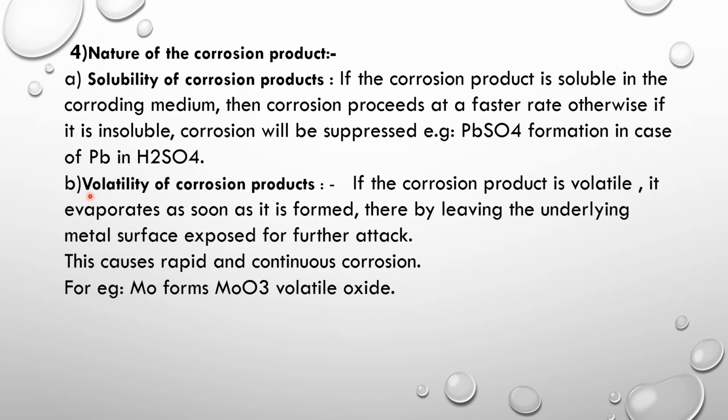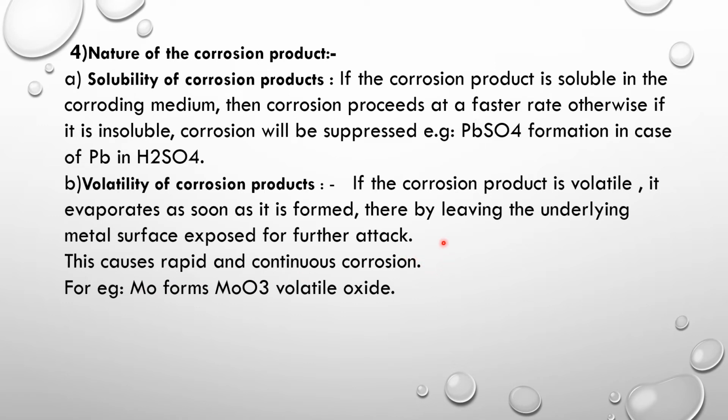Second factor is volatility of corrosion product. If the corrosion product is volatile, it evaporates as soon as it is formed, thereby leaving the underlying metal surface exposed for further attack, and this causes rapid and continuous corrosion.